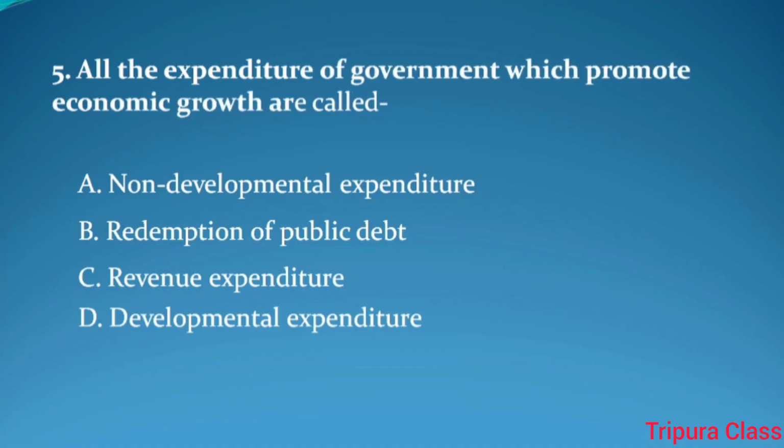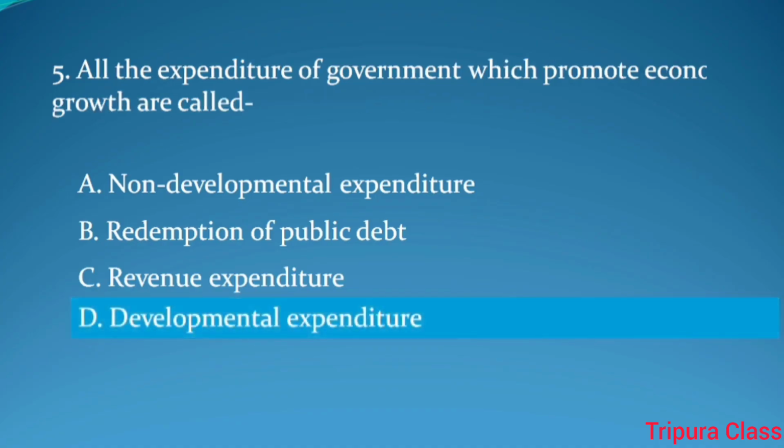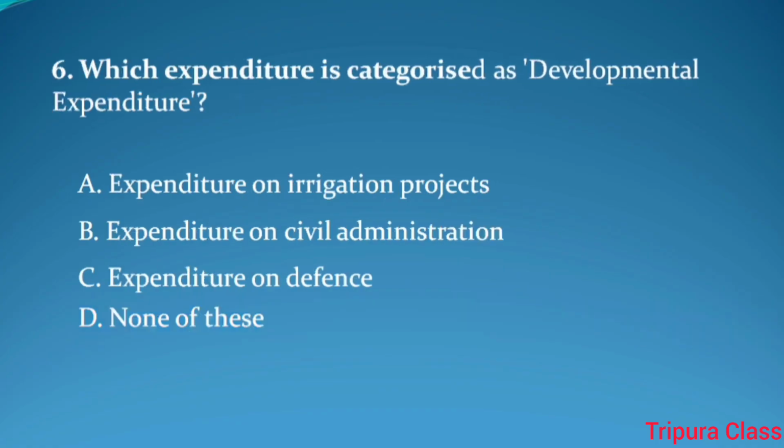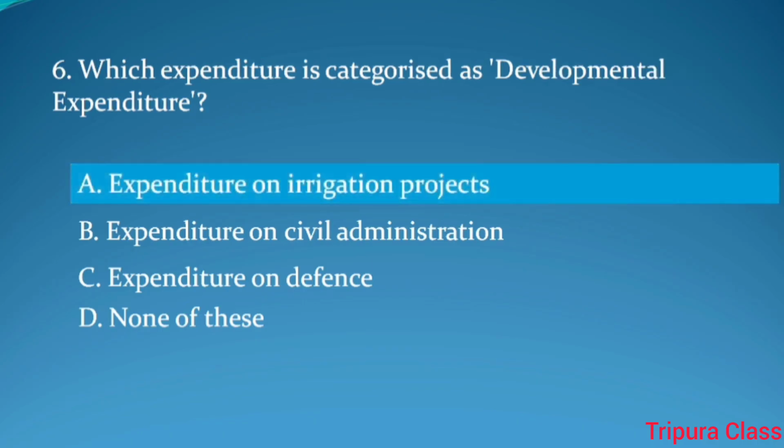Question number 5. All the expenditure of government which promote economic growth are called. Answer. Developmental expenditure. Question number 6. Which expenditure is categorized as developmental expenditure? Answer. Expenditure on irrigation projects.